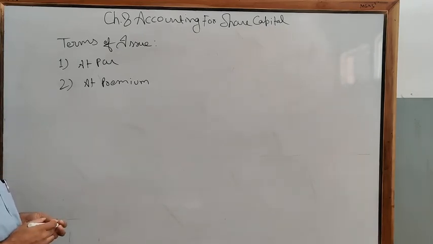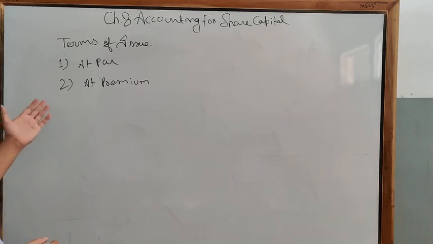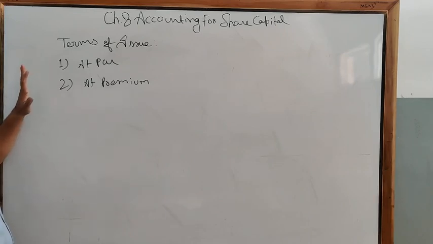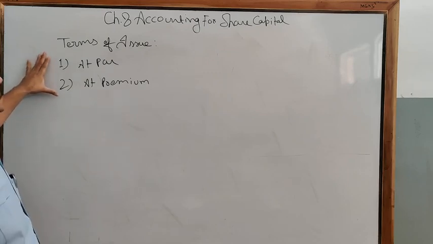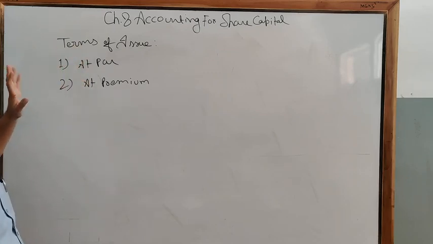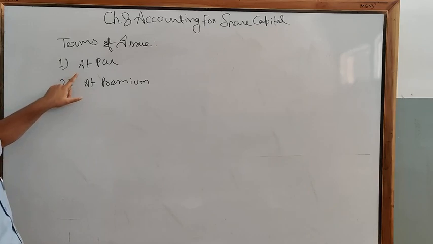Clear? This is governed by the Companies Act 2013, in which we have to prepare the balance sheet as well as explanatory notes to the balance sheet. Clear? So our chapter going on is chapter 8, accounting for share capital or issue of shares. So today's topic is terms of issue. How you are going to issue shares. So there are two cases, that is at par or at premium.